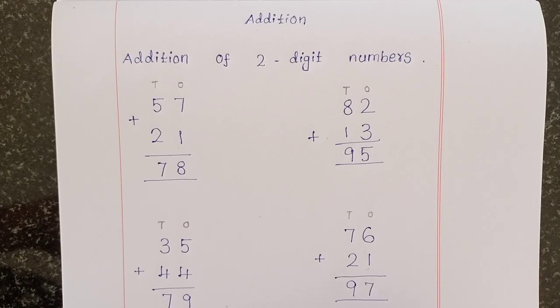Do you understand? This is addition of 2-digit numbers.